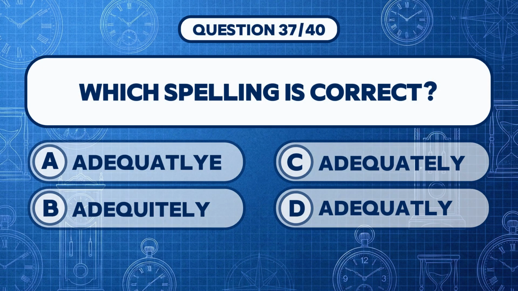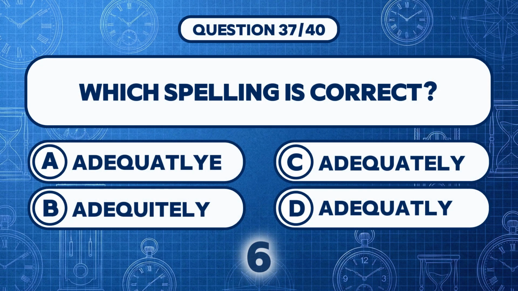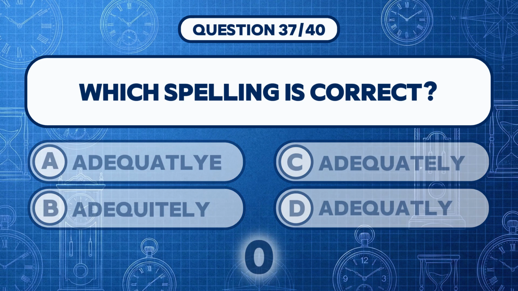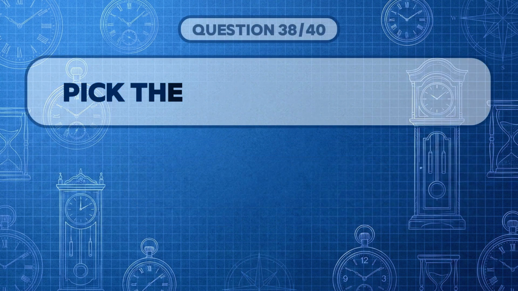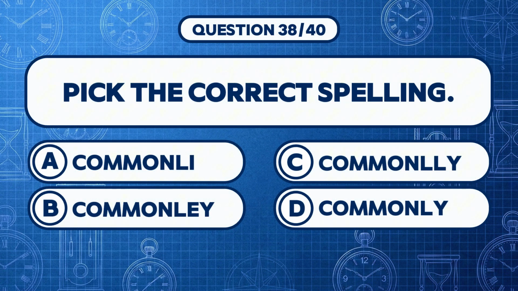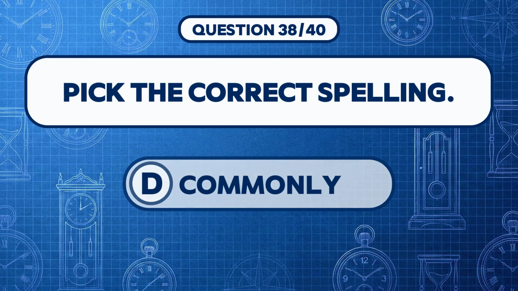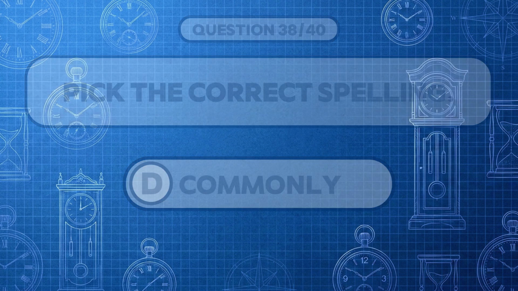Which spelling is correct? Answer C, adequately. Pick the correct spelling. Answer D, commonly.